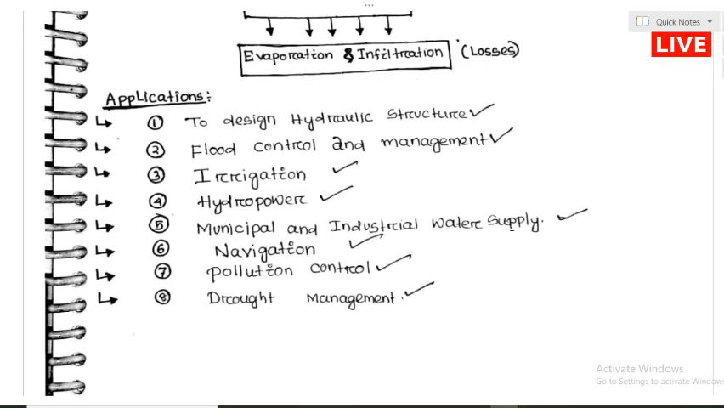Okay, suppose we know the upstream flow hydrograph, and we want to route the hydrograph downstream. So there is a flow routing technique. That is an application of hydrology.